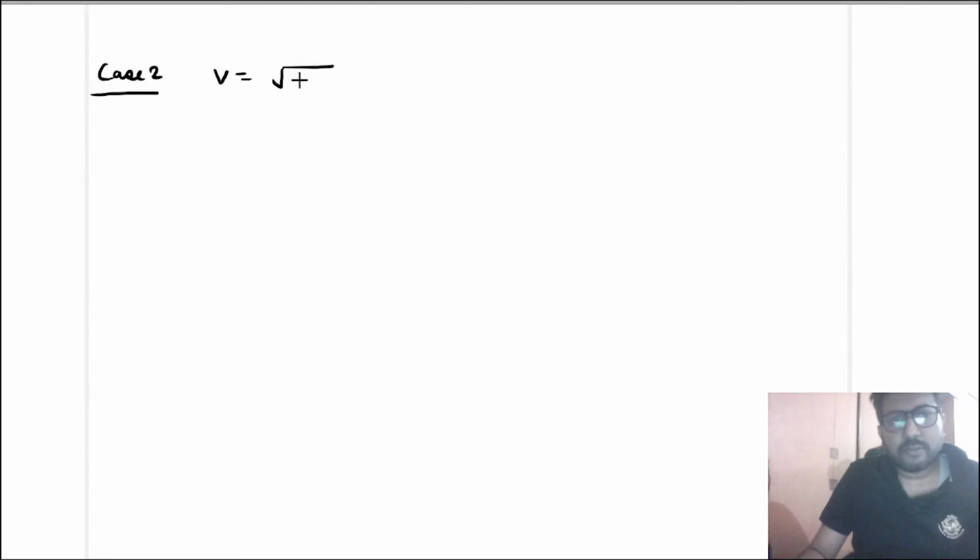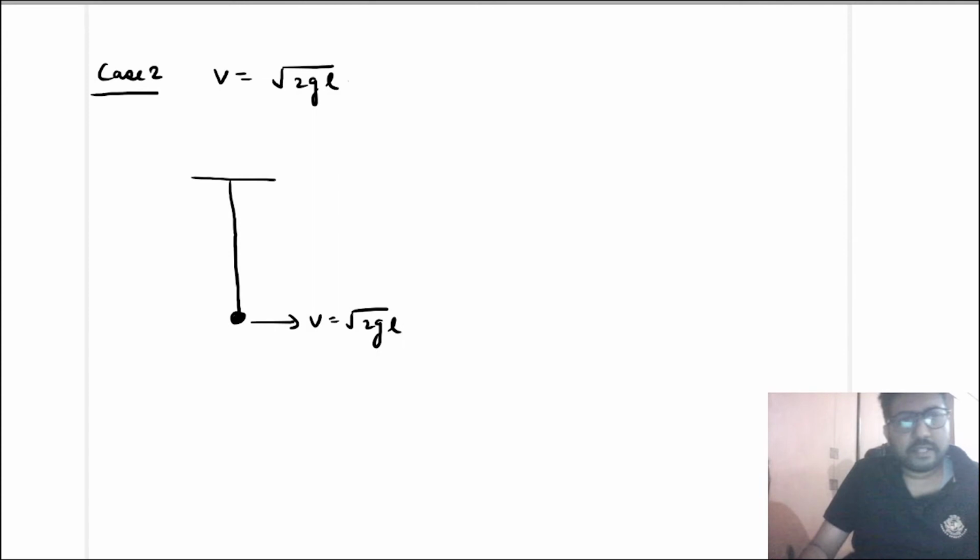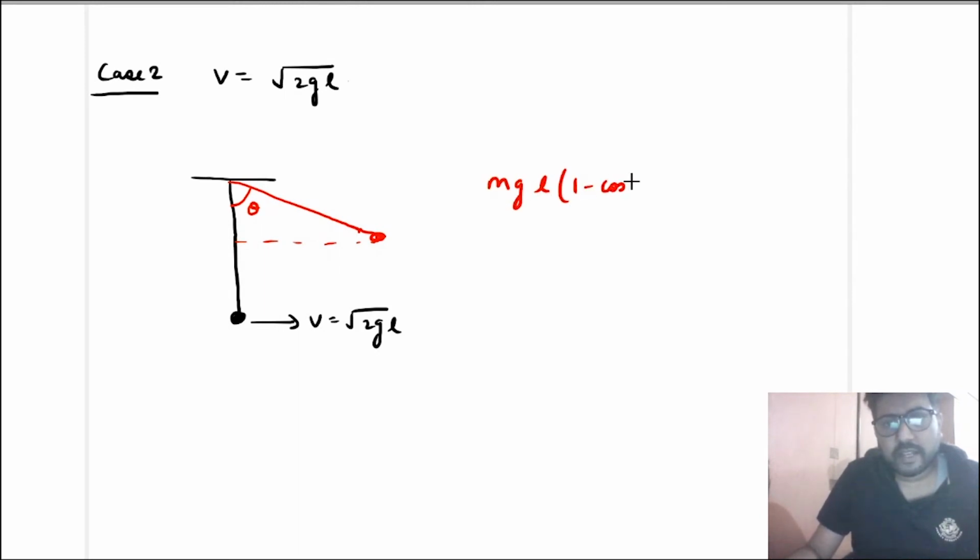v is equal to root 2 gl. Now when v is equal to root 2 gl, at the lowest point, let us assume that it has reached an angle theta. So again the same thing that you will do is the height gained is the gain in potential energy. So the gain in potential energy is mgl into 1 minus cos theta, and this has to be equal to the loss in kinetic energy. At the highest point below the horizontal line, v is 0. So you will write half m 2 gl minus 0.